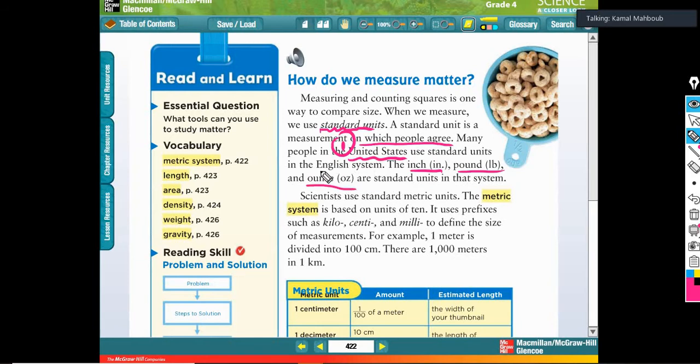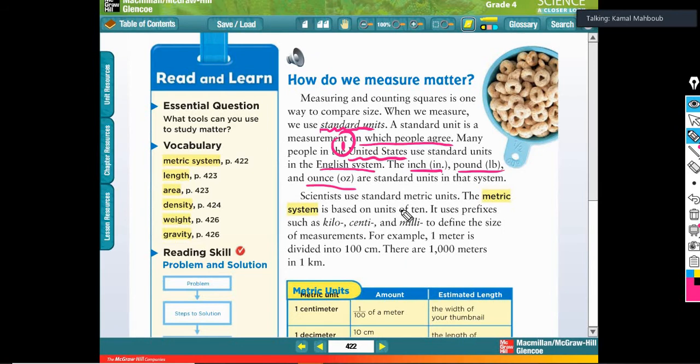That is called the English system. Now that is an example of a standard unit. The standard unit in the United States is the English system. That is the standard unit for people who live in the United States, and they agree with this kind of unit. Use inch and mile for distance, use pound and ounce for mass. That is the standard unit for the United States.